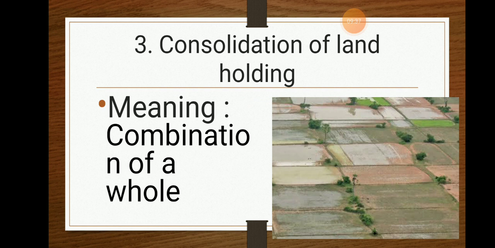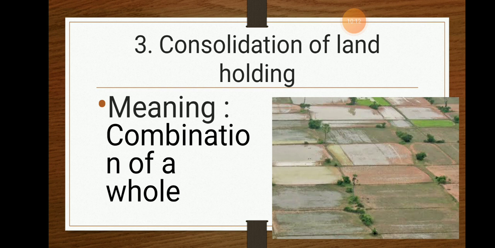So what did I tell earlier? My parents had 1 acre of land and we were 9 siblings. So the land was divided into 9. Now what does the consolidation of land holdings tell us? This particular 1 acre of land, which was divided into 9 pieces, can be combined together and the whole production process done together, and the end income or the end result will be distributed equally among all the 9 members in my family. So that is known as consolidation of land holdings.